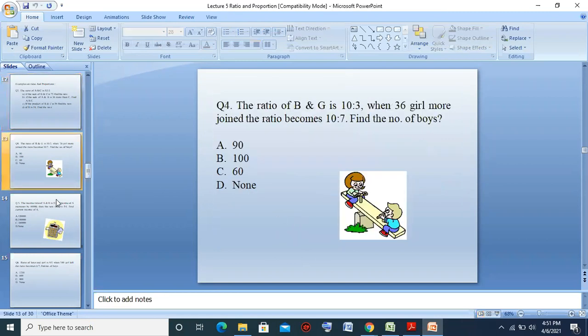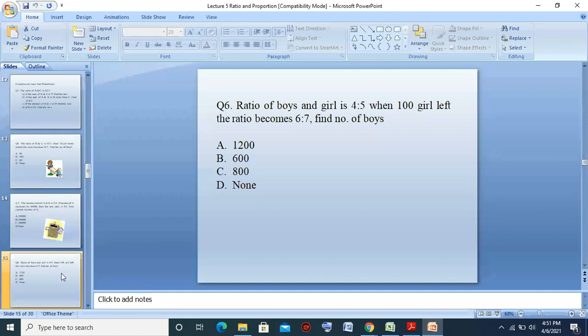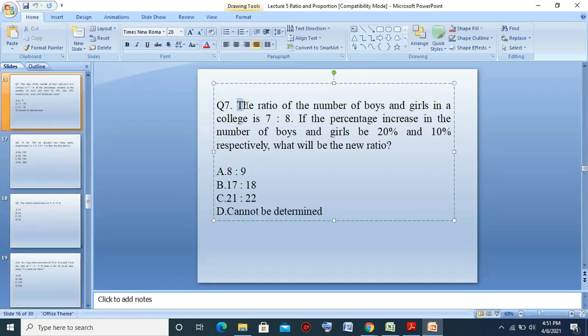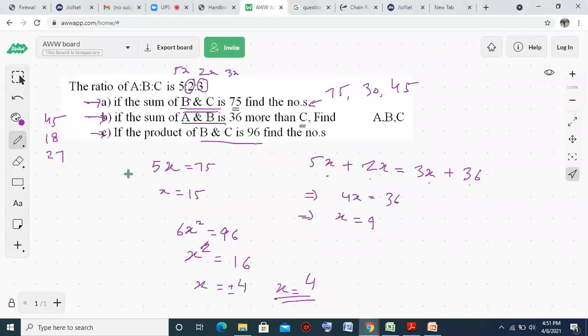Okay. Apart from this, let's have some other question. This one. So the ratio. This is a question mixed with percentage. Right now the initial ratio is 7:8. If we increase the values by 20% and 10% respectively, then what is the new ratio? If we increase this 7 by 20% and 8 by 10%, then what is the new value? So here we have to apply the concept of percentage.